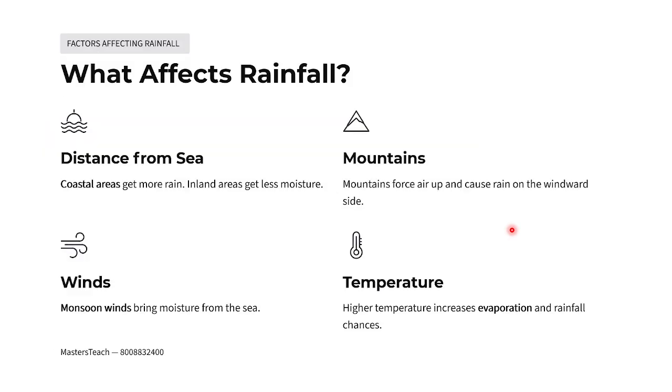So what affects the rain? One is the distance from the sea. Coastal areas get more rain, while inland areas get less moisture. Then mountains force air up and cause rain on the windward side. Then winds: the monsoon wind brings moisture from the sea. Then temperature: high temperatures increase vaporization and rainfall chances. So what affects rainfall? Distance from the sea, mountains, winds and temperature.